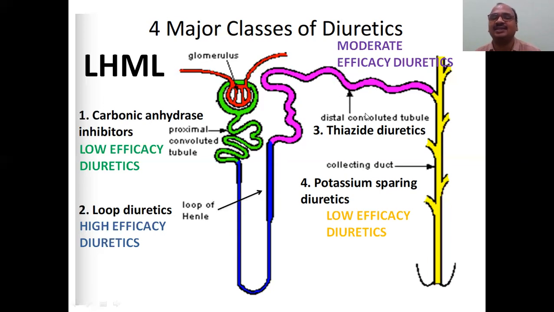It acts on the thiazide. And this is also low efficacy only. Yellow. Potassium sparing diuretics are low efficacy. Thiazides are moderate efficacy. Loop diuretics are high efficacy. In the exam, they will ask, what is a high efficacy diuretic? They will give 4 options: carbonic anhydrase inhibitors, loop diuretics, potassium sparing, thiazide. Loop diuretics, high efficacy.